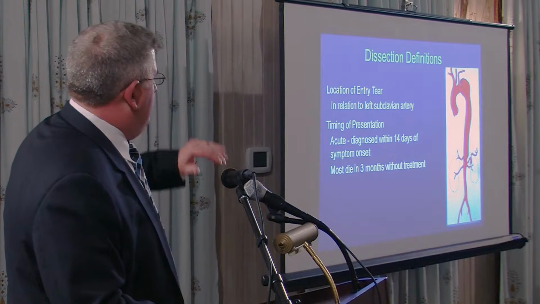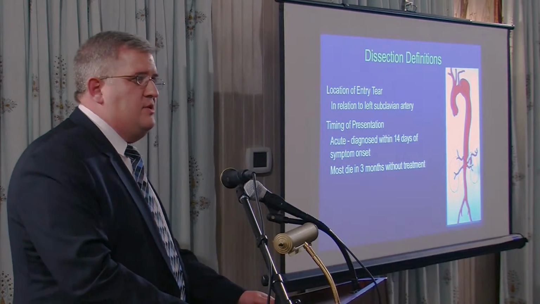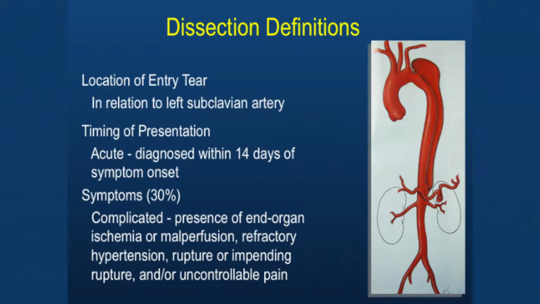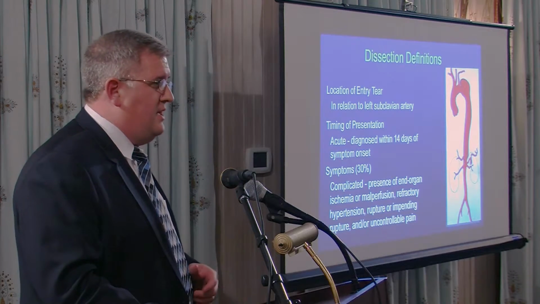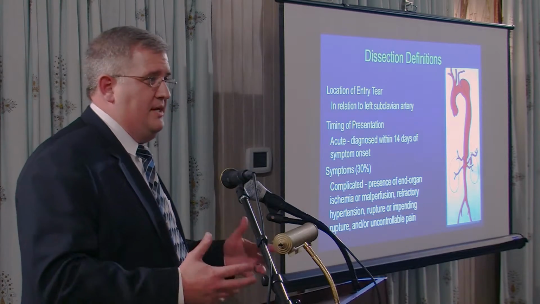So that's location of entry tear. When we look at timing of presentation, we define them as acute or chronic, and the traditional definition is acute is within 14 days, and this is because most of the major complications occur within that time. There is some change there where now we're talking about a subacute topic where it goes up to about 3 months, and part of that has to do with treatment because the entry tear or the dissection flap is still malleable at that time, and so you can still treat them. We also look at symptoms where a complicated patient is one that has a presence of end organ ischemia, or they can have malperfusion, refractory hypertension, that type of thing, and an uncomplicated would be an asymptomatic patient.